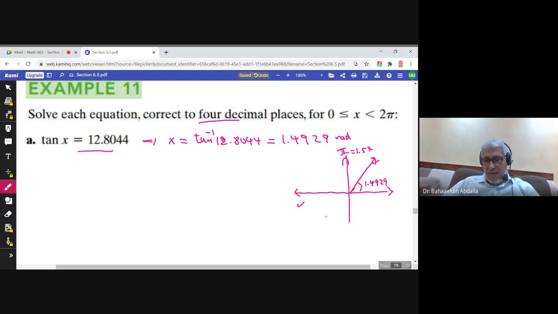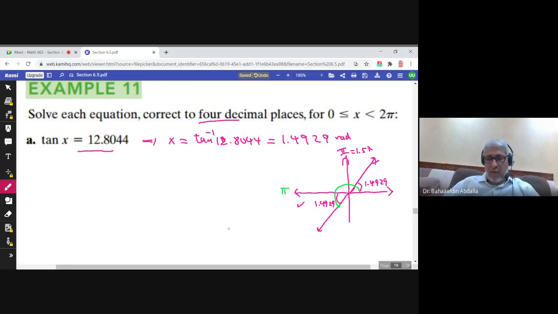And we need the angle in the third quadrant with reference angle equal to 1.4929. So this angle is the angle I need to find. How can I find this angle? I just add pi to this number.